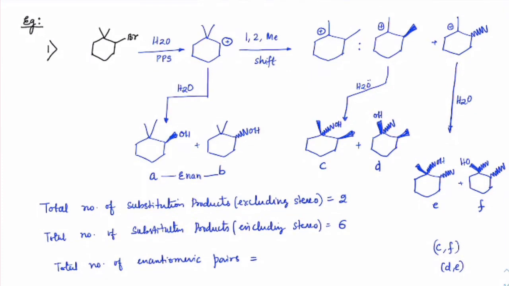All of you are able to make out that? So total there are 3 enantiomeric pairs. I guess all of you have figured that out. Make a note. We'll go to the next question.